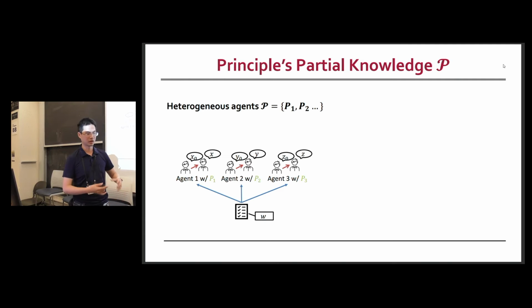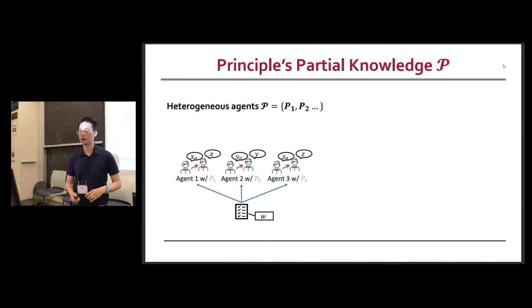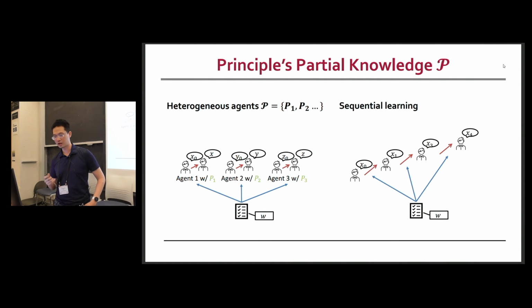Think about it: if you're trying to design these scoring rules in a classroom or a conference review setting, you are going to have a lot of different reviewers. They are going to have different kinds of information structures, and we want to make sure that our scoring rules can incentivize all of the agents to work hard. Another more interesting setting is sequential learning.